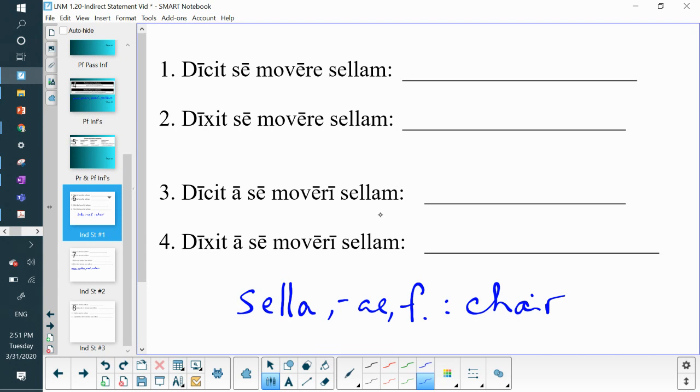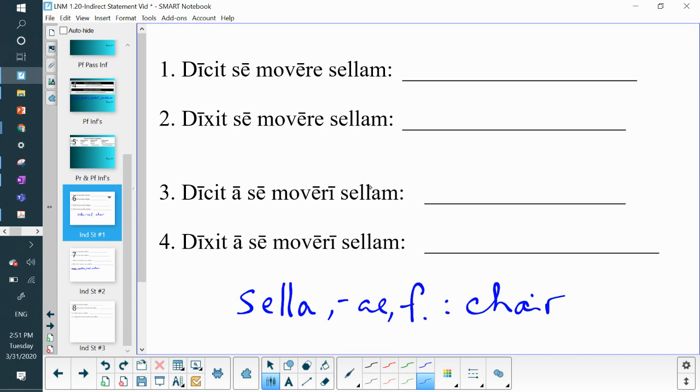Okay, se is accusative, but here se is not accusative. Both accusative and ablative of se are the same form. But here, because of the ab in front of se, we know that that's going to be an ablative form. That's one thing that tells us, because se here is the object of a preposition. And another thing is that our verb is passive. And so if we have ab se plus a passive verb, chances are we have an ablative of personal agent.